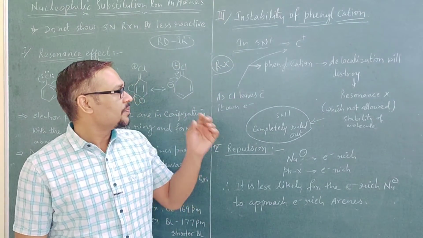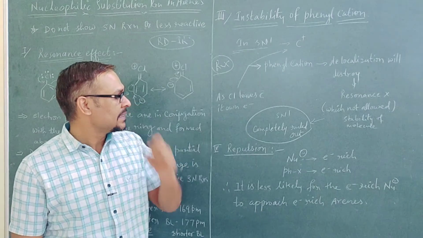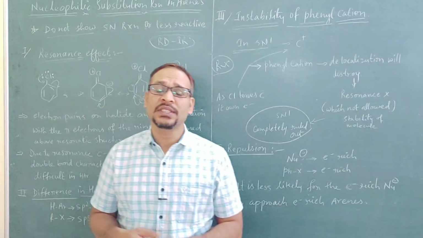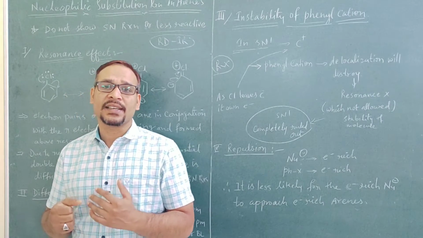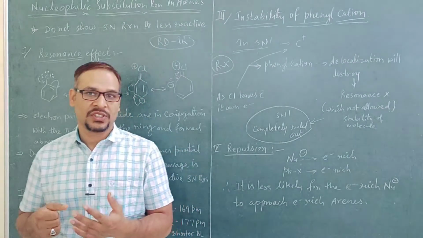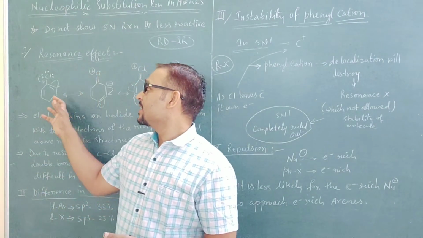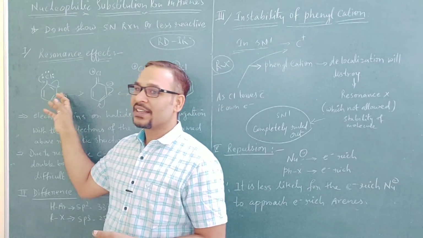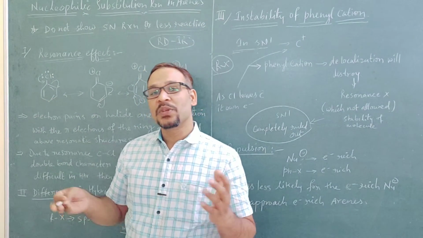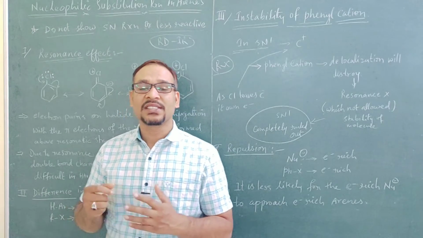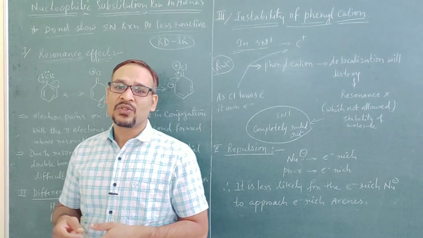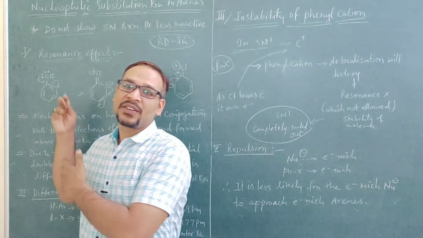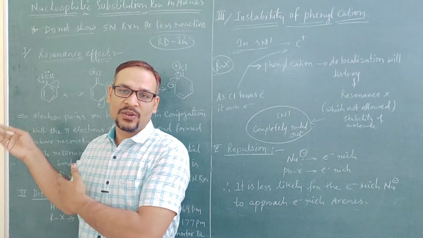Right? So the next reason is repulsion. See, a nucleophile is a species which is electron rich, and here we can see this species is also electron rich. So both the species are electron rich, so it is less likely for an electron-rich nucleophile to go and attack another electron-rich species, that is haloarenes.